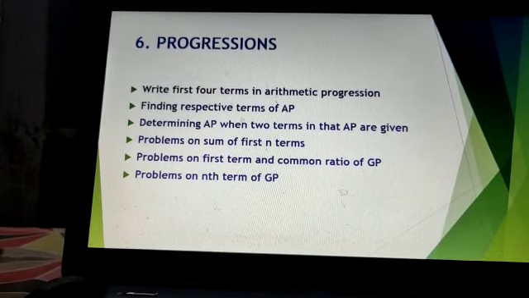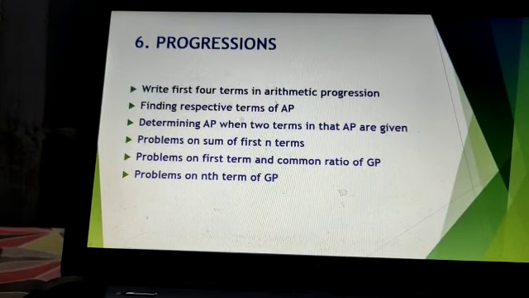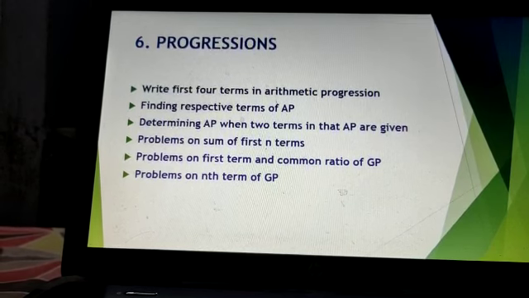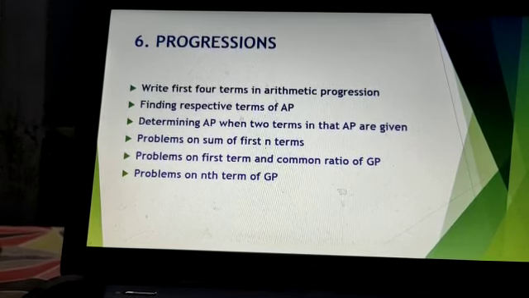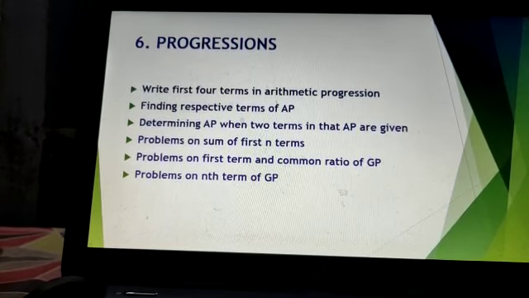Next, problems on the sum of first n terms. That means they can give the number of terms and the first term and the common difference. They can ask the sum of 10 terms or 15 terms, like that.